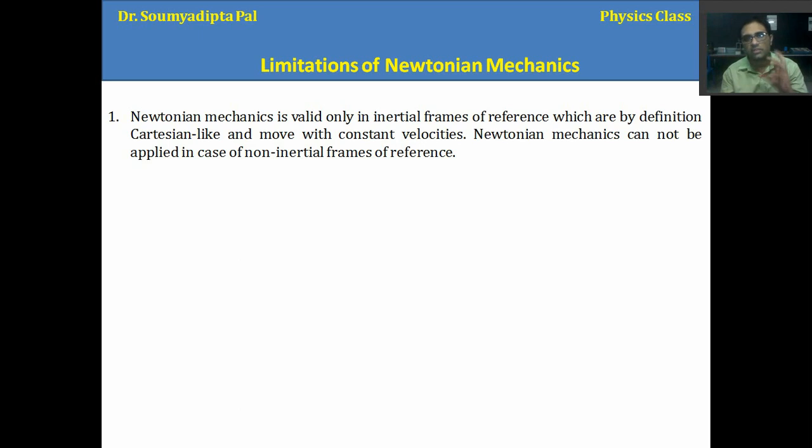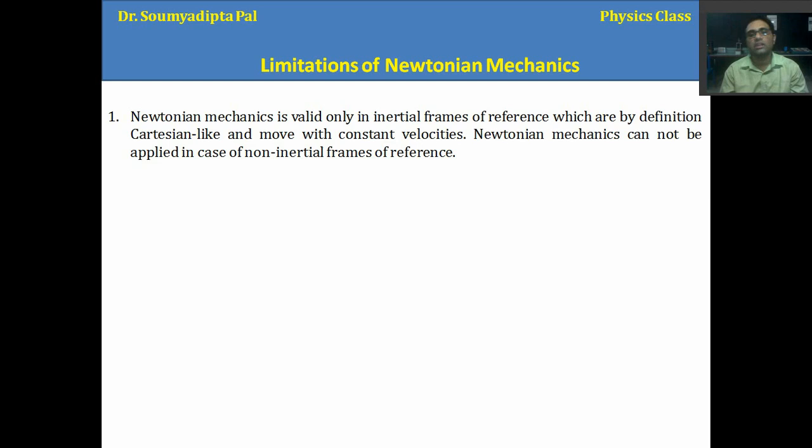If the reference frame is ideally in a static condition, not moving, then we can say this is an inertial frame. Or if there are two reference frames moving at constant velocity with respect to each other, then also we can say those reference frames are inertial frames.